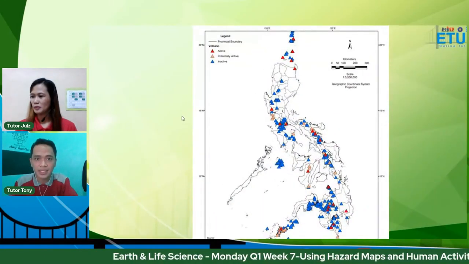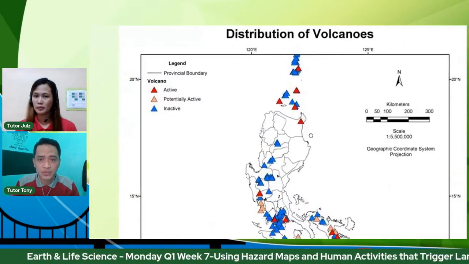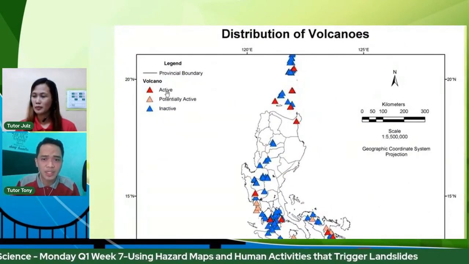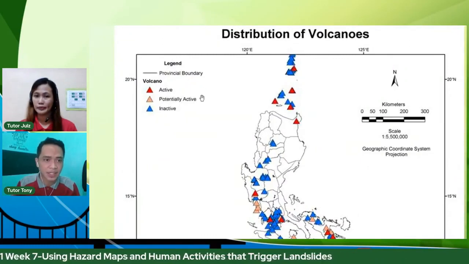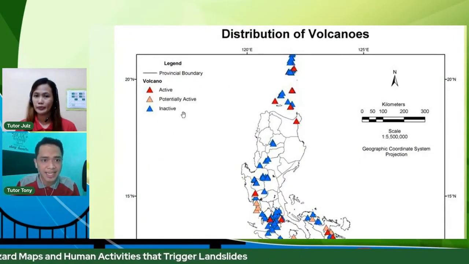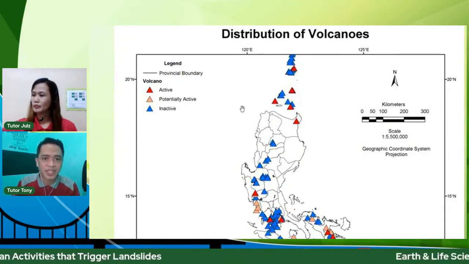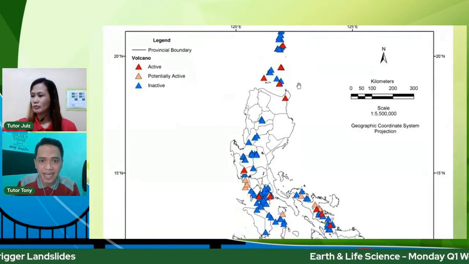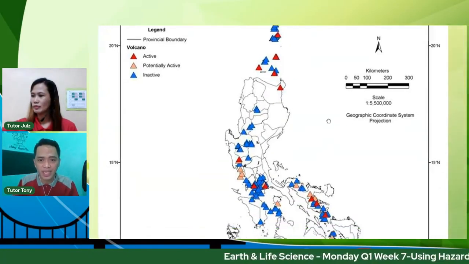Let's take a look at this map. Distribution of volcanoes naman to class. So the red ones pertain to the active, yung triangle na red dyan. Active volcanoes, the blue are the inactive. Kasi medyo peach dyan is the potentially active. As you can see, yung Batanes region, no, may mga active volcanoes pala dyan.